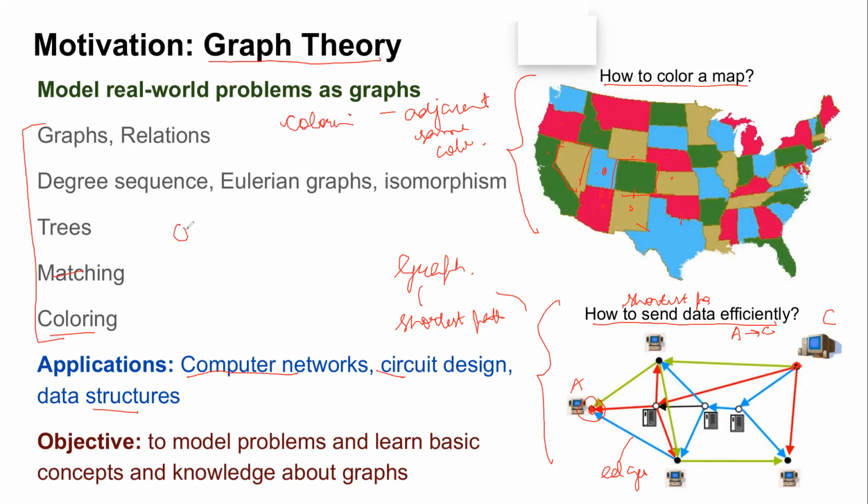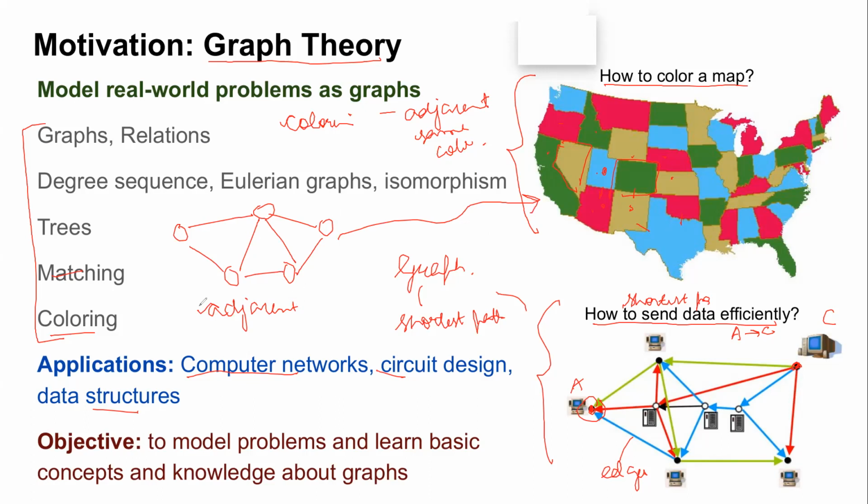Wherein what you do, suppose I have a graph, I'll take a simple one. And I ask you the question, how many colors do I need such that no adjacent, do you understand adjacent? Adjacent basically means which has a common edge with them. So how many colors do I need such that none of the adjacent nodes get the same color? So this can be mapped back to this. This kind of problem we'll also study in graph theory.